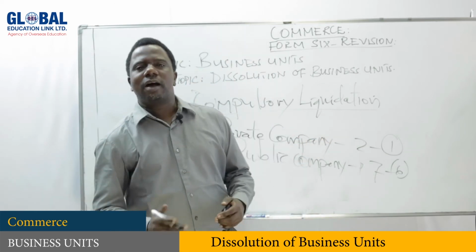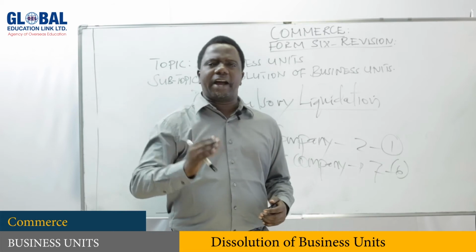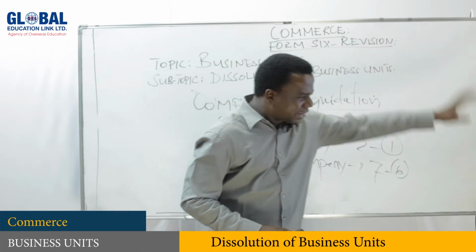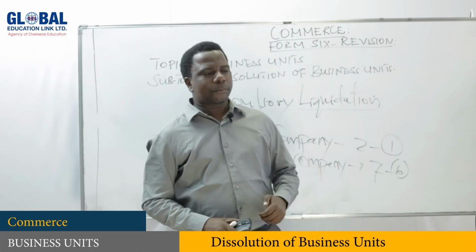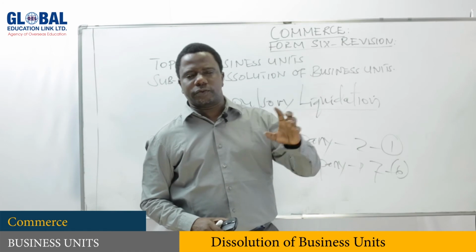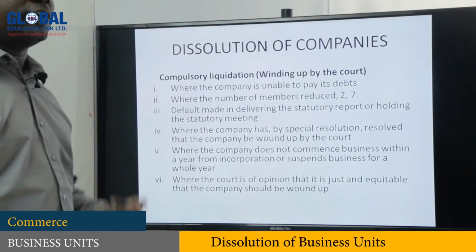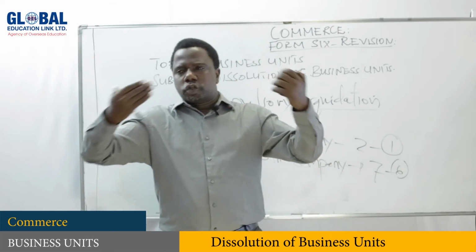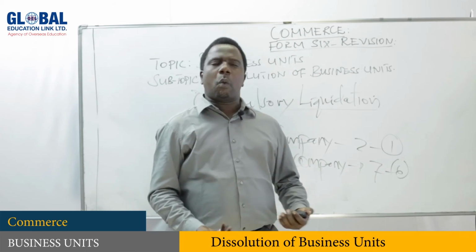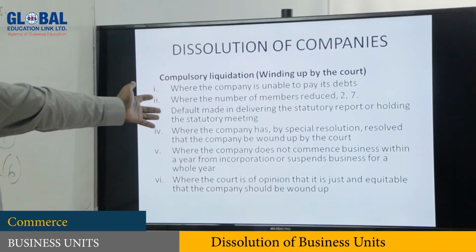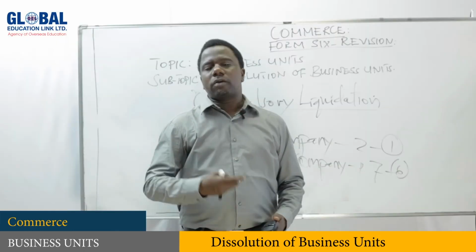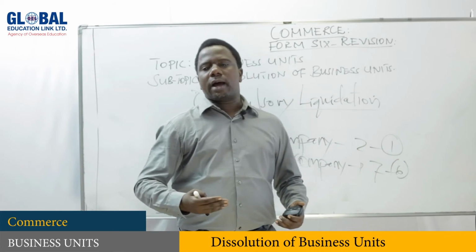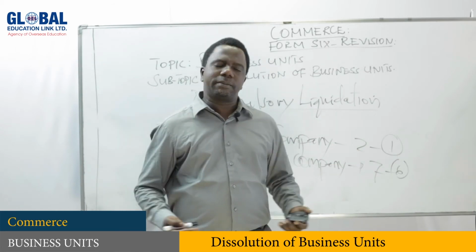So my dear students, I hope you are very okay with this one. A question may ask you to explain the main reasons for compulsory liquidation. Because sometimes a company may be dissolved or liquidated or wound up compulsorily, for the reasons which you have explained here. But also sometimes a company may wind up in a way where shareholders decide by themselves.